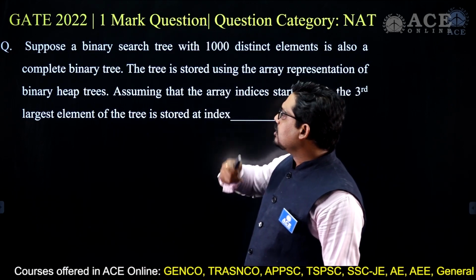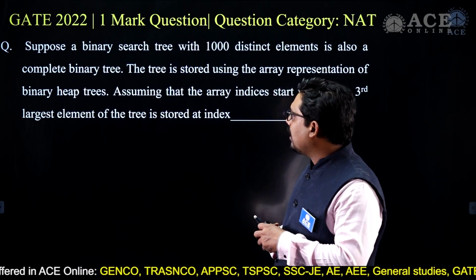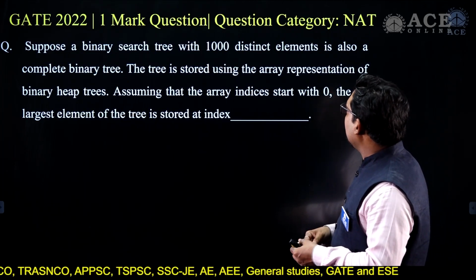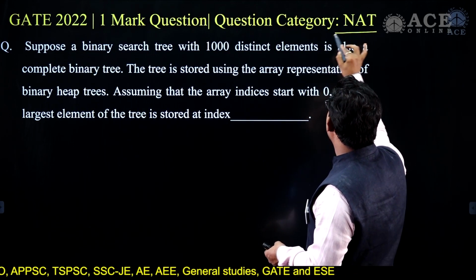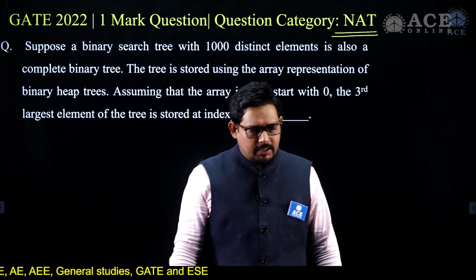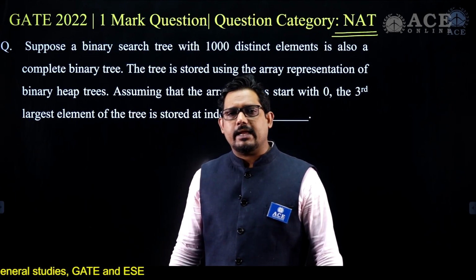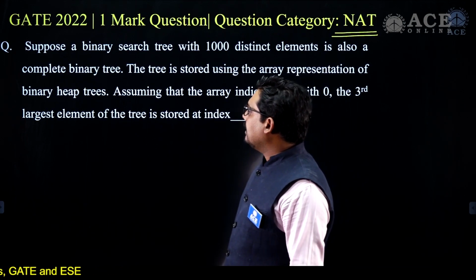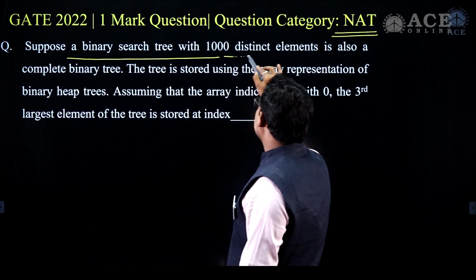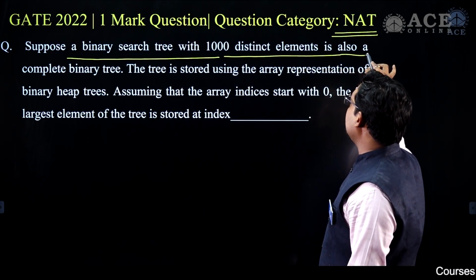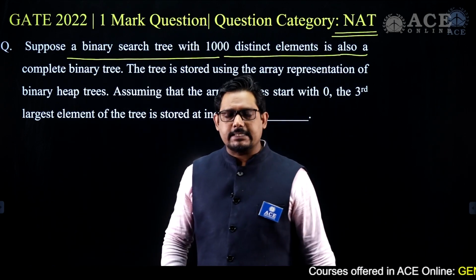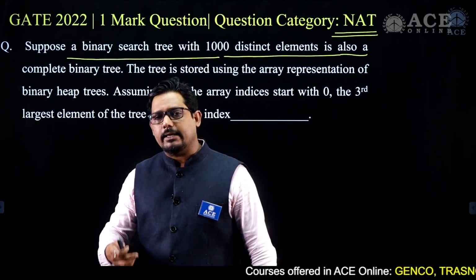The next question is from GATE 2022 and it's a 1 mark question. The question category in this case is NAT, numeric answer type, and it says that suppose a binary search tree with 1000 distinct elements is also a complete binary tree, CBT.